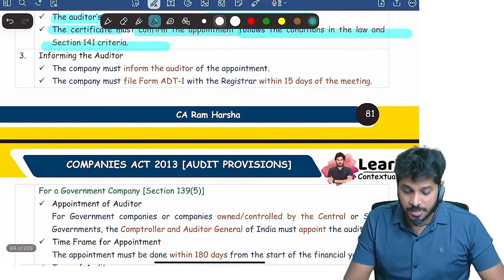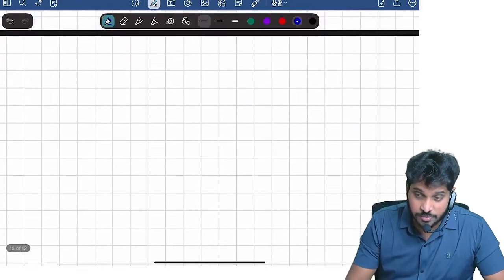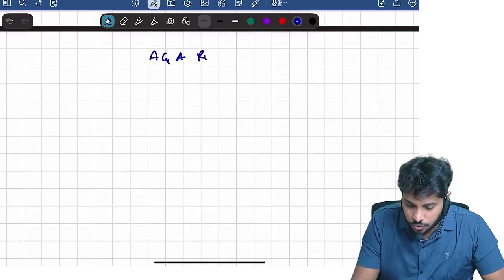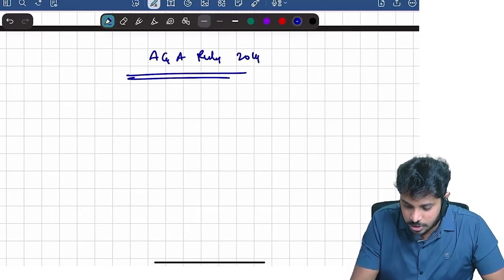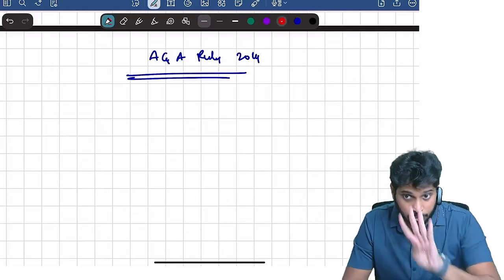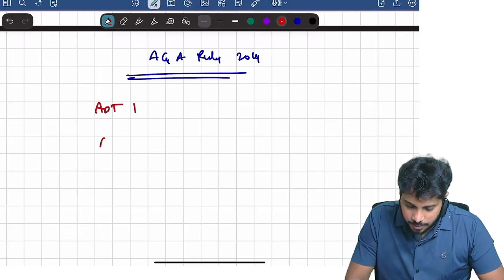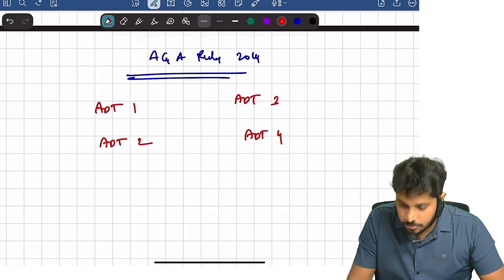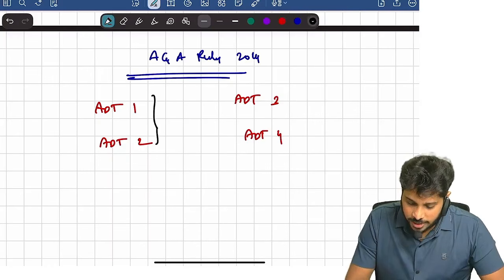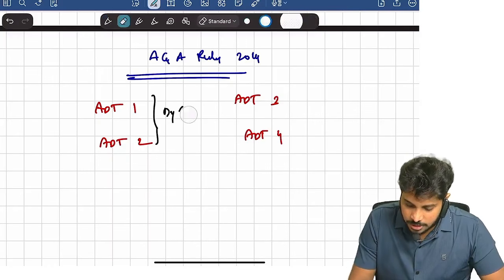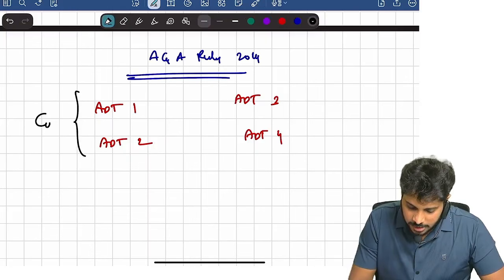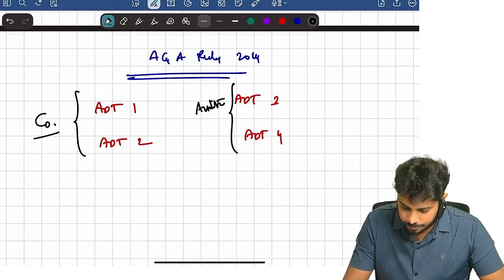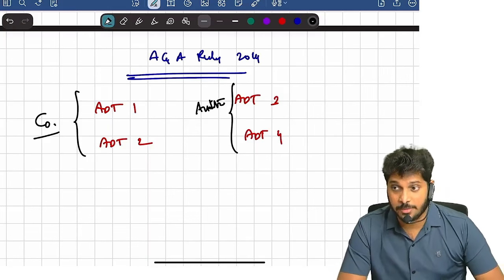That's it. Right now we are discussing financial audit, right? Indirectly we are discussing audit and auditors rules. We are actually discussing the Companies (Audit and Auditors) Rules, 2014. In this also we have 4 types of forms: ADT1, ADT2, ADT3, ADT4. Understood? Now ADT1 and 2 are filed by the company. ADT3 and 4 are filed by the auditor.